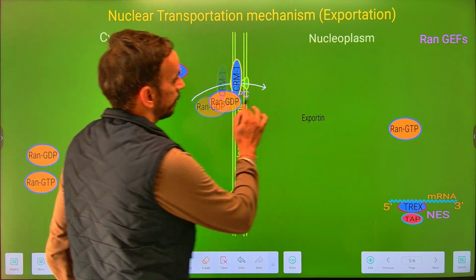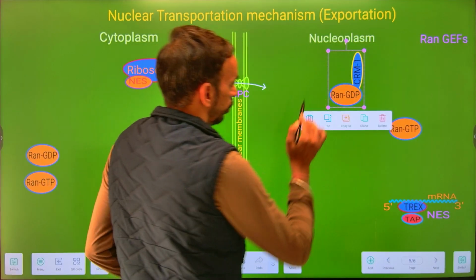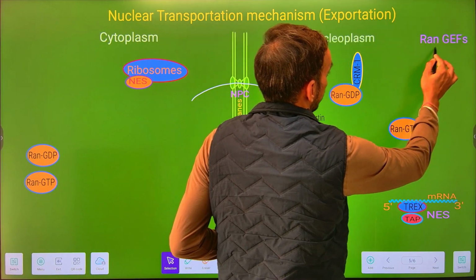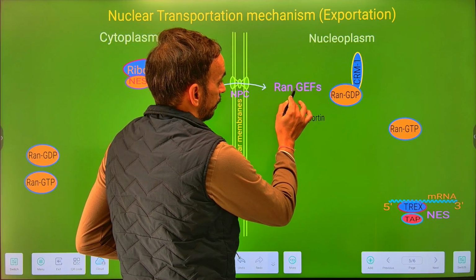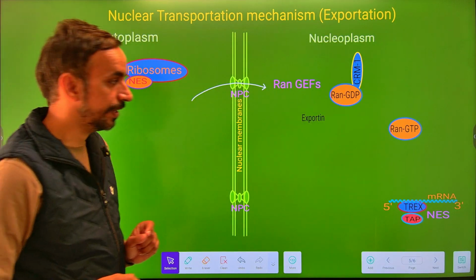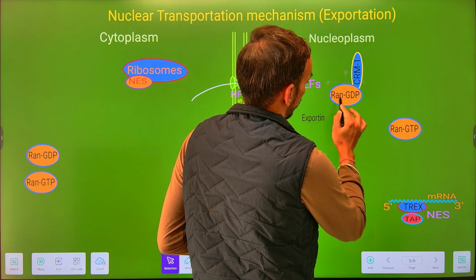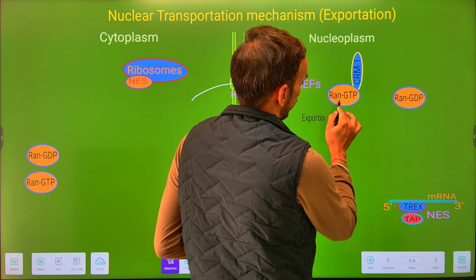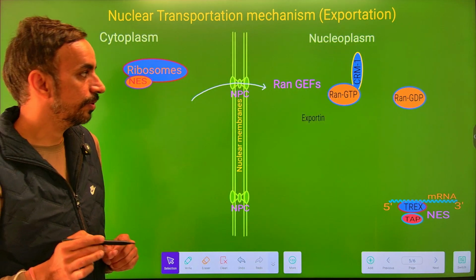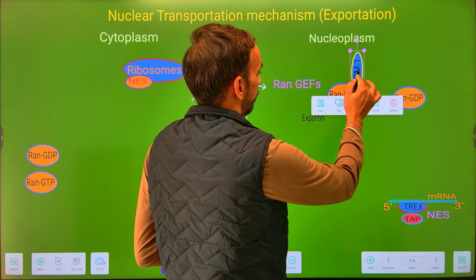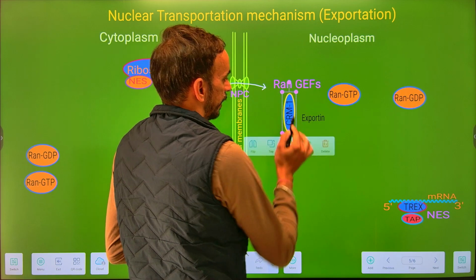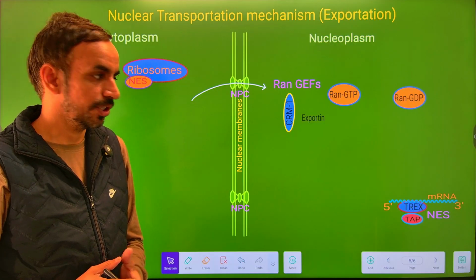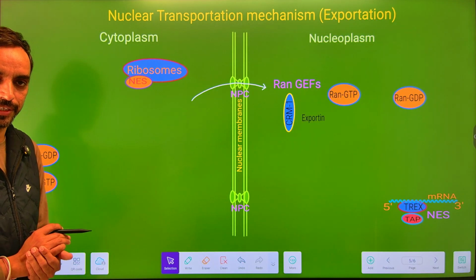Now within the nucleoplasm, as we already stated, we have Ran-GEFs. Now these Ran-GEFs trigger the replacement of this Ran-GDP with the Ran-GTP. Now both complexes, that are the exportin and the Ran-GTP, get free within the nucleoplasm for the next round of transportation. So in this way, ribosomes come out.